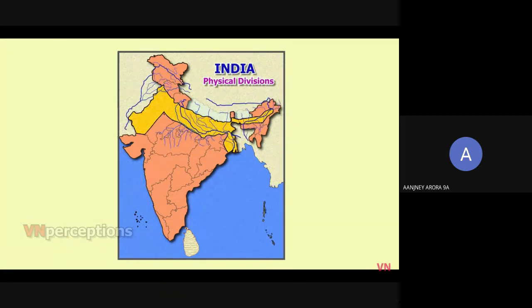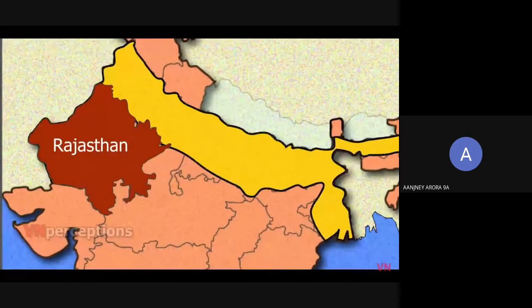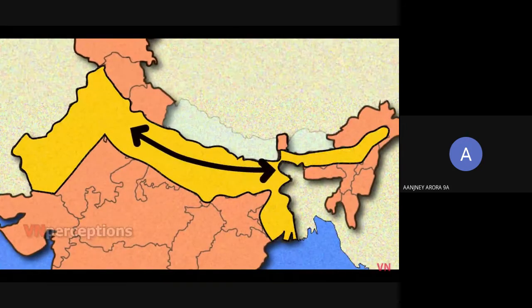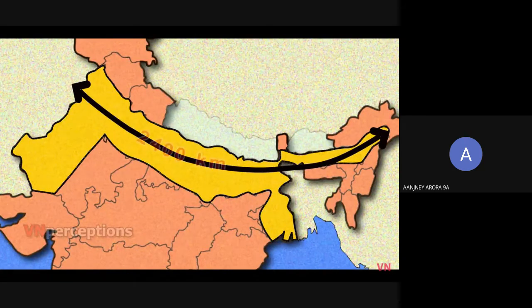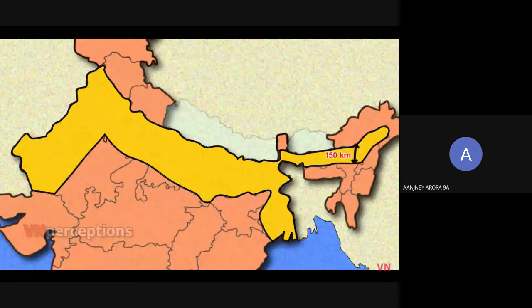Himalayan rivers. The North Indian Plain stretches from Rajasthan in the west to Assam Valley in the east. It has a total length of 2,400 kilometers. The width varies between 150 to 500 kilometers.